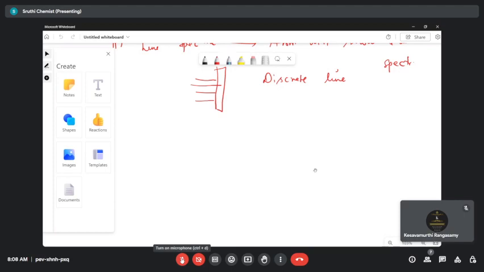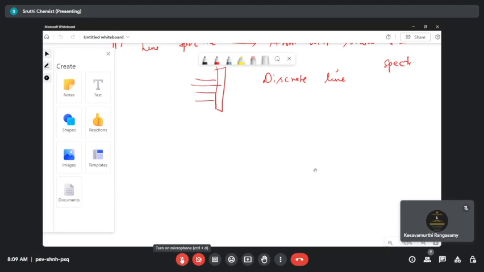Okay, so we have to start with line spectra of hydrogen. So how many types of spectra we learned in the last class? Ma'am, discontinuous spectrum, continuous spectrum, absorption spectrum, line spectrum. Very good, superb. So spectrum are of two types. One is absorption and emission.